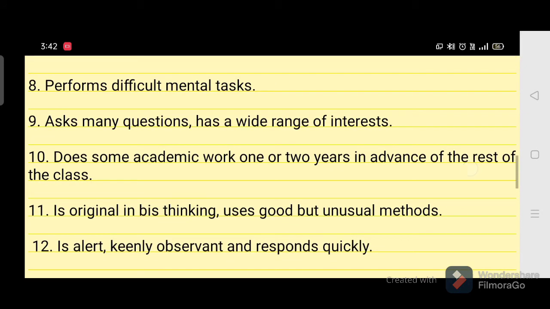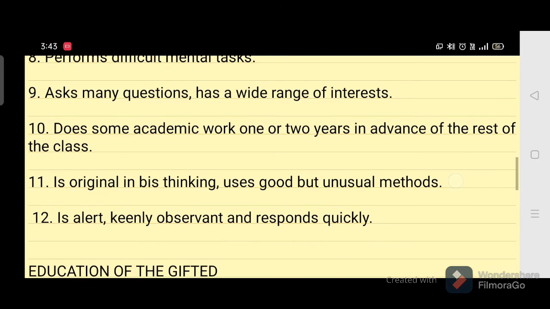And the next point is they do some academic work 1 or 2 years in advance of the rest of the class. That is, if a child is studying in fifth standard, he can do the work of sixth standard and seventh standard very easily, whether it is maths, science or language. So this is one of the important characteristic features of gifted children.